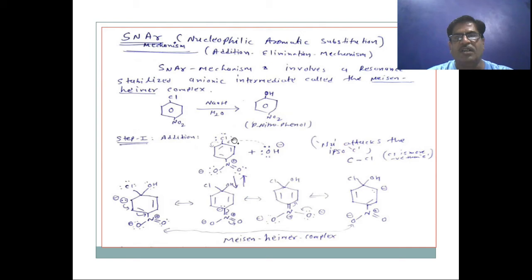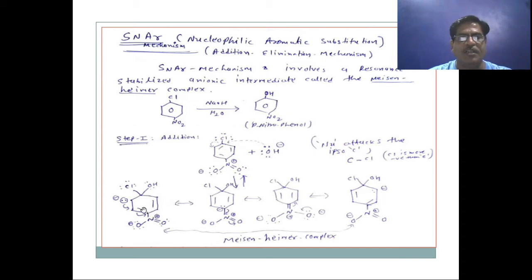Here Cl is more electronegative than this carbon. So resonance structures are possible when the nucleophile attacks this carbon.